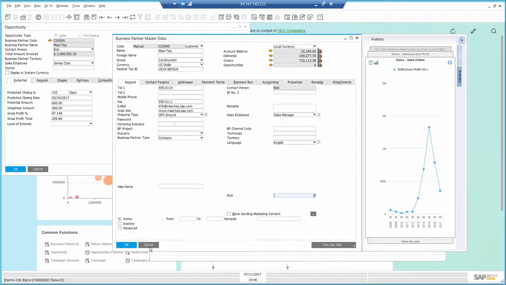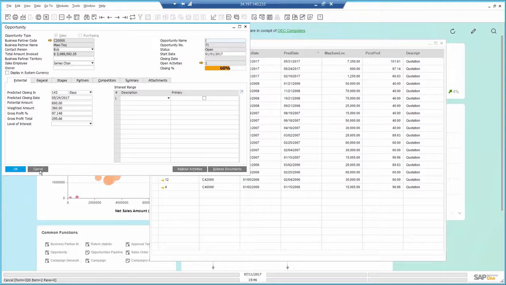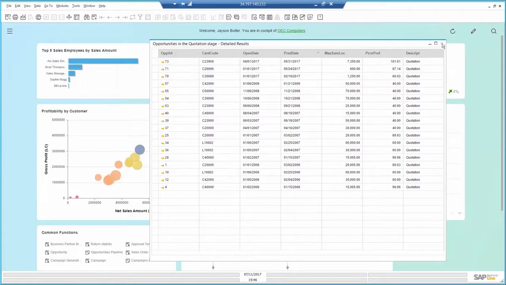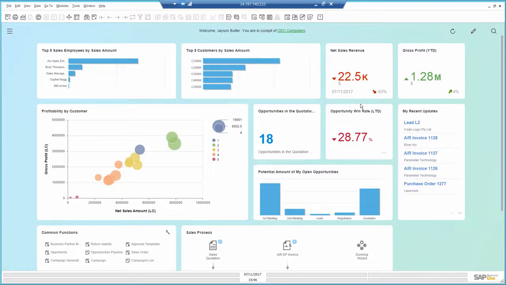To boost up sales, the company is running a promotion until the end of the month on printers. I can use a campaign wizard to create marketing campaigns to my customers or vendors, send them a quick email, and possibly get some new orders in.